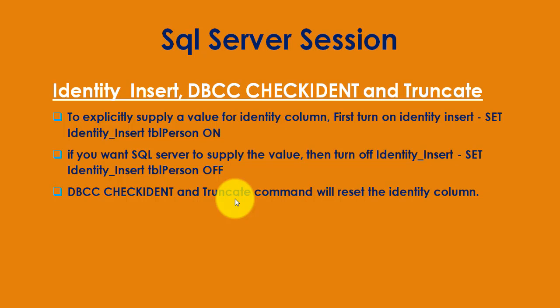So DBCC CHECKIDENT and truncate command will reset the identity column. I will show all these things with examples as well as SQL queries in detail.